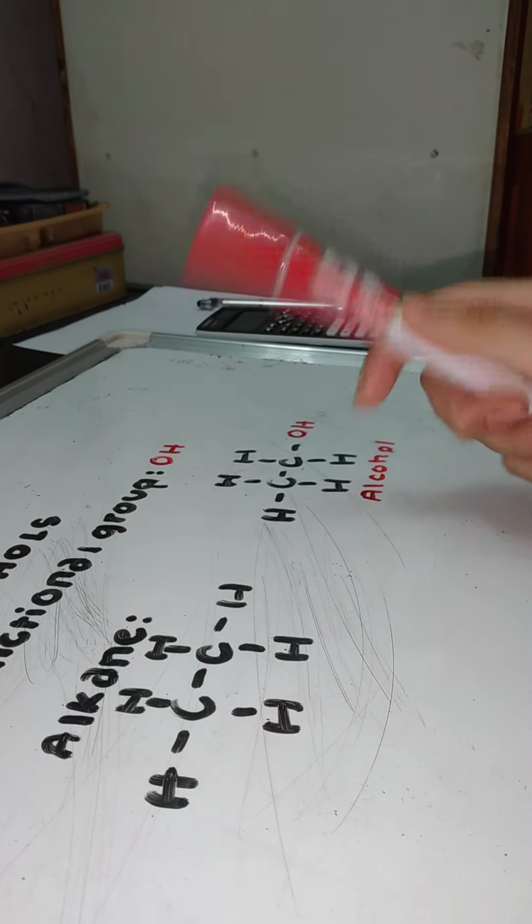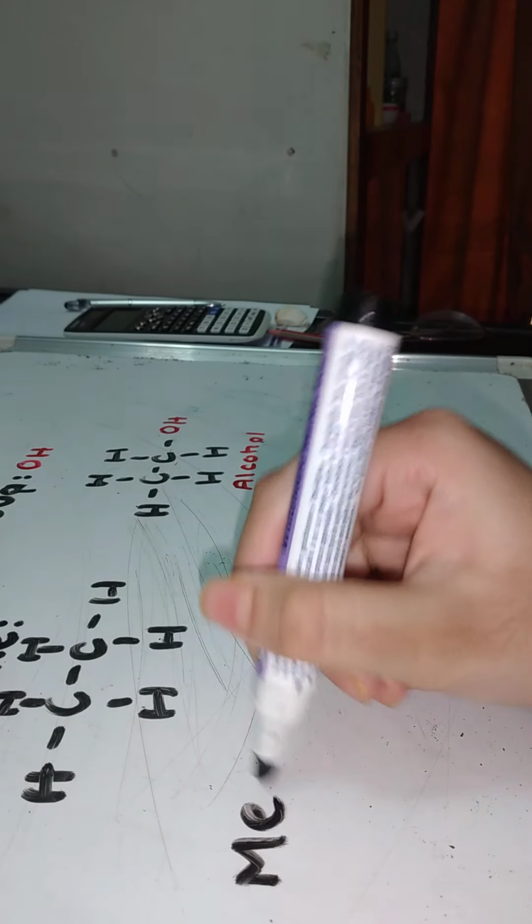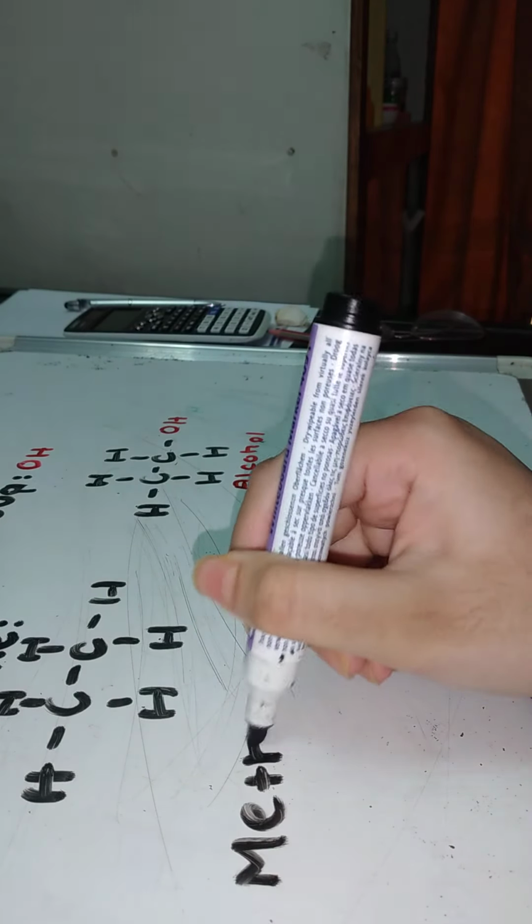But for example, if the name was methane, methane is an example of an alkane. Then what could be the name of the alcohol? I say just shift the E with OL. Methanol.